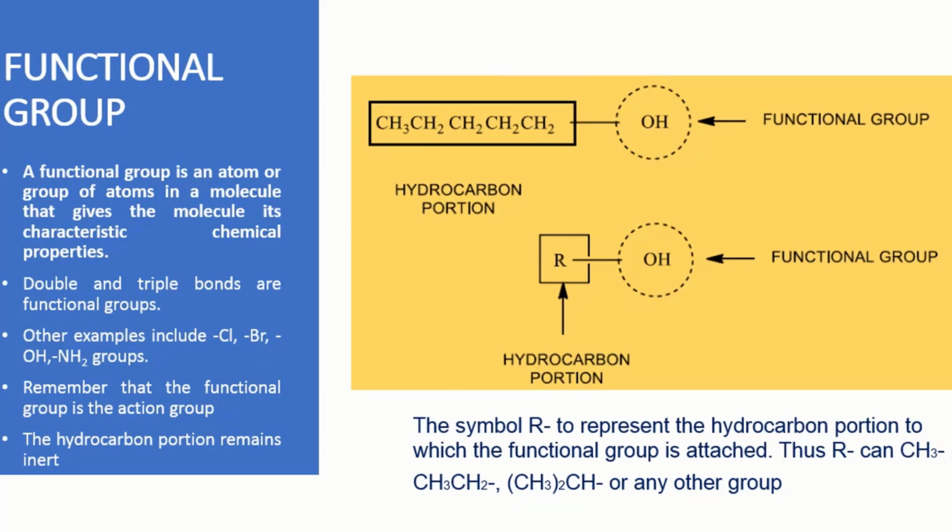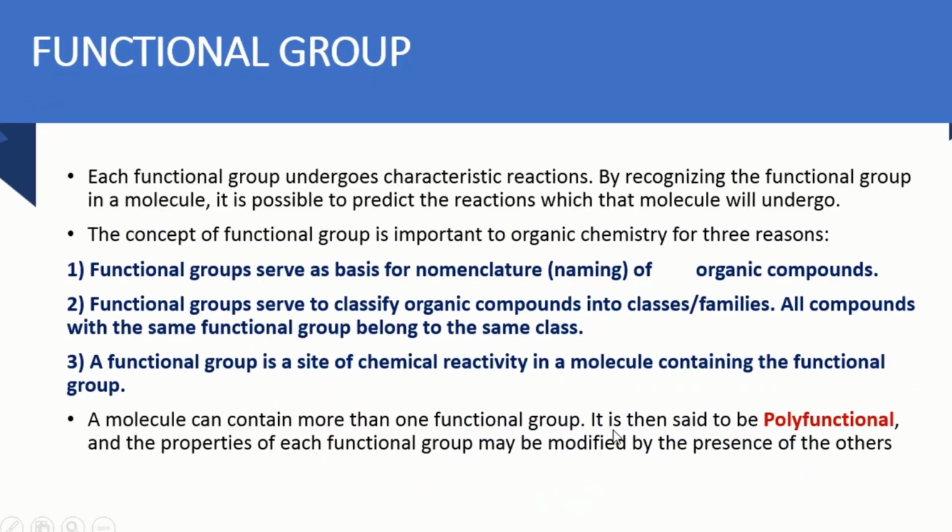The hydrocarbon part remains inert. This hydrocarbon may be methyl, ethyl, or propyl, any one of those. They are generally represented by R, meaning radical. So this is the hydrocarbon portion, and this is our functional group. The symbol R represents the hydrocarbon portion to which the functional group is attached. This R can be methyl, ethyl, isopropyl, or any other group. A little more discussion about the functional group.